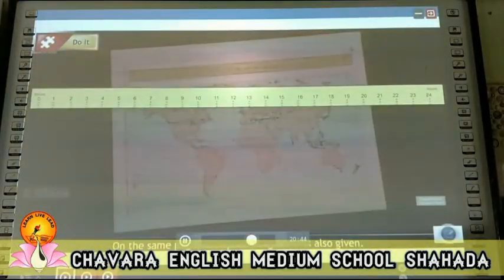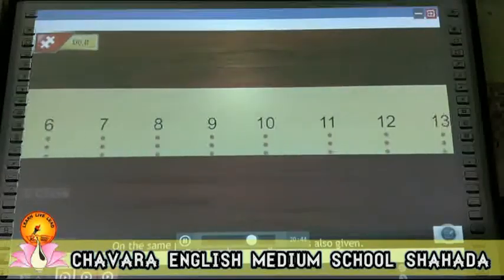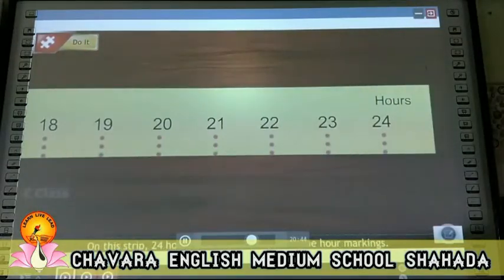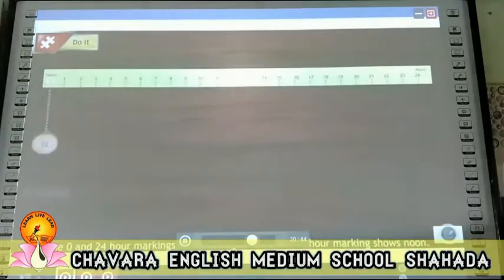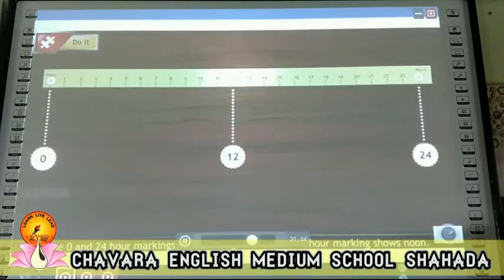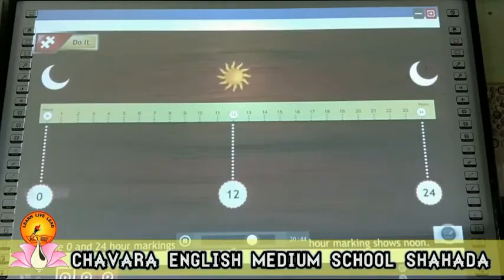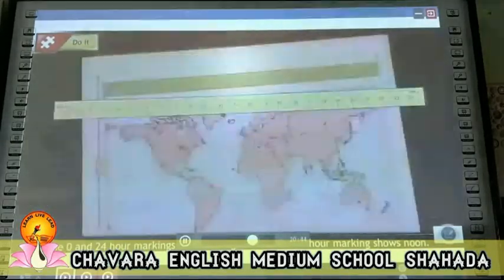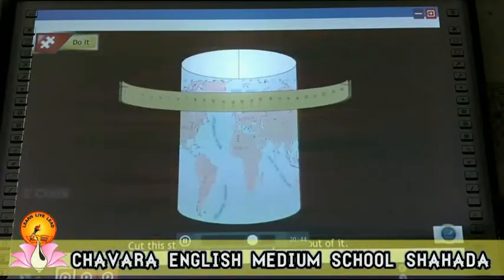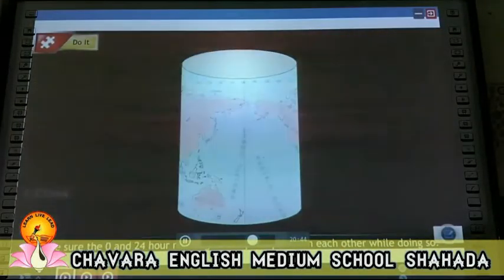On the same page, a strip showing hours is also given. On this strip, 24 hours have been shown with 1 hour markings. The 0 to 24 hour markings show midnight, while the 12-hour marking shows noon. Cut this strip too and make a cylinder out of it. Make sure the 0 and 24